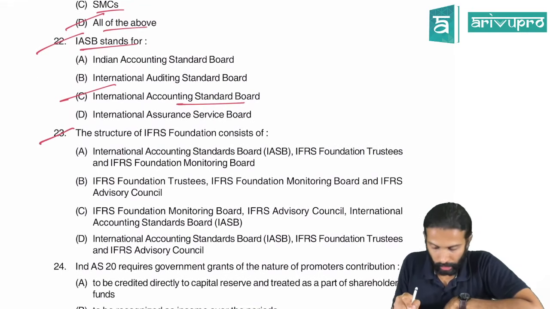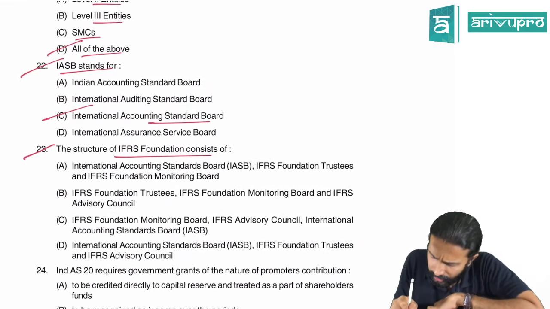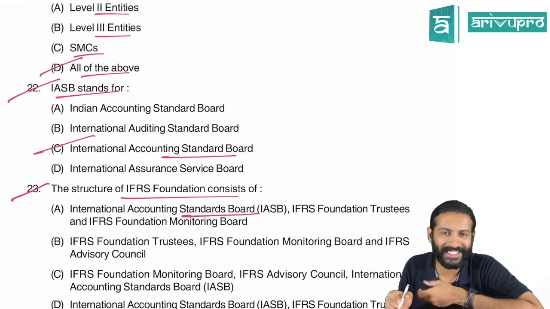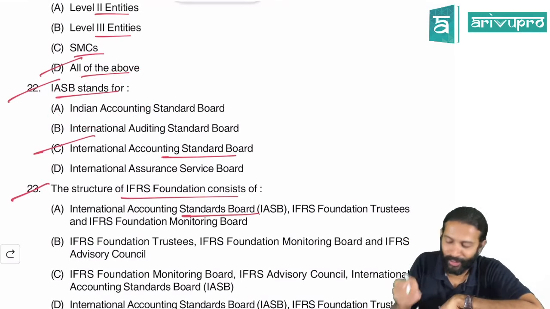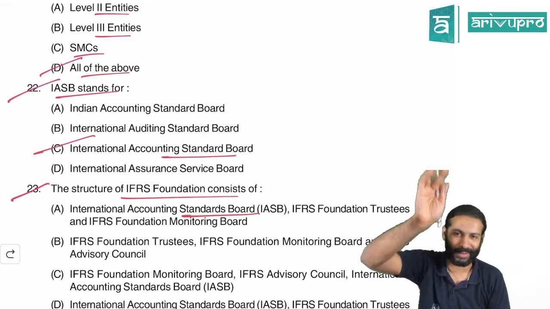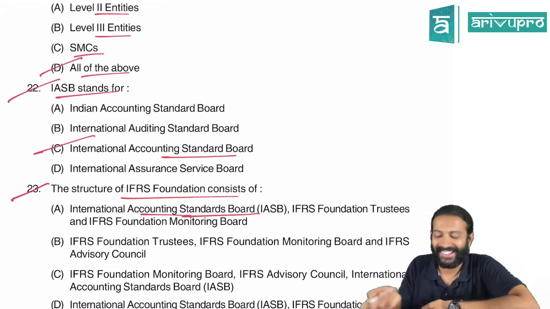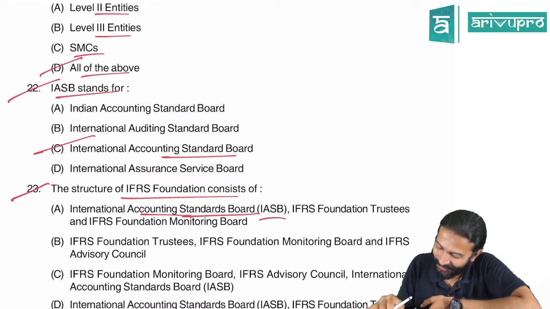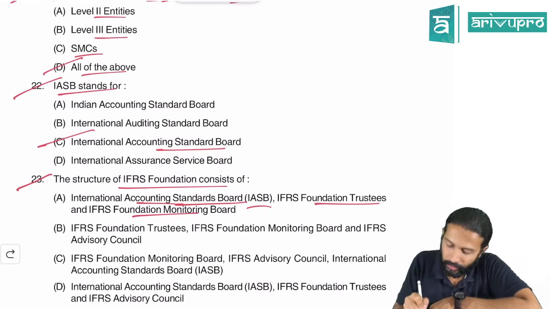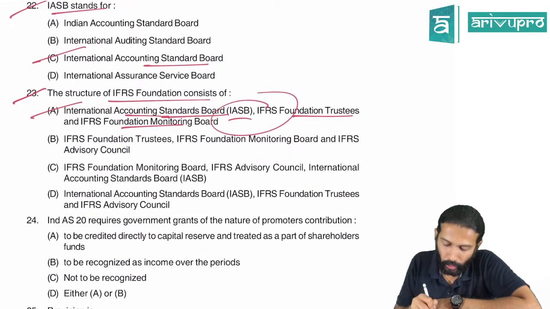23. The structure of IFRS Foundation consists of what? IFRS Foundation has a few things. That is the International Accounting Standard Board, IASB. In fact, see, this is a giveaway answer. They told IASB stands for what? Here they have only given the full form of IASB. So the institute gave one grace mark right away. Even if you don't know, you should have got the right answer for that, because here only they mentioned International Accounting Standard Board is IASB. IFRS Foundation Trustees, IFRS Foundation Monitoring Board. So the structure of the IFRS Foundation has all this. So Alpha is the right option. Okay. This is something again you need to remember.